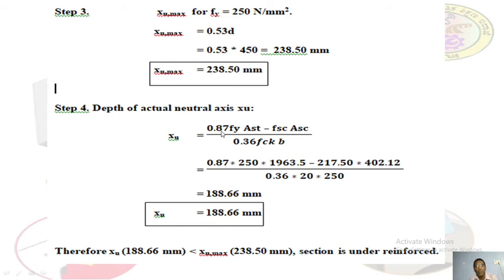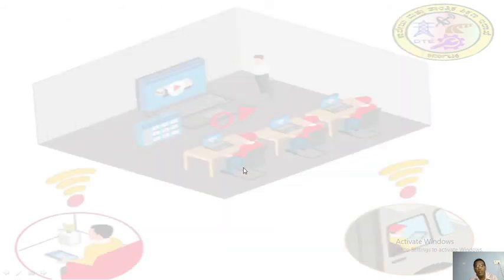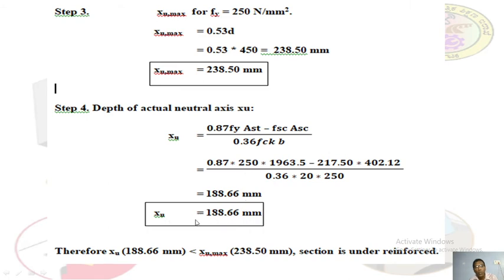Now substitute: 0.87 into 250 into 1963.5 Ast, minus 217.5 into Asc 402.12, divided by 0.36 into fck equal to 20 into b equal to 250. Now get this answer, 188.66. My answer may be wrong. Please write your own answers. xu is equal to 188.66 mm. Okay, you got this answer.